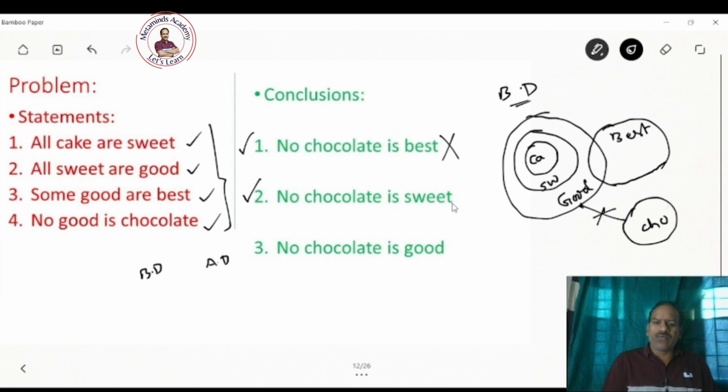Both are true, right? Coming to the third conclusion, no chocolate is good. Yes. When no good is chocolate is given, no chocolate is good is also true. So this must be true.